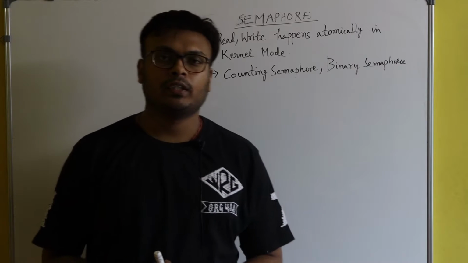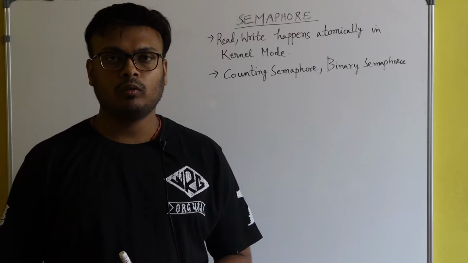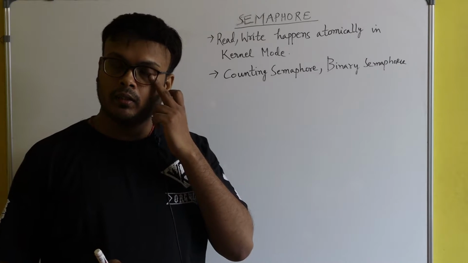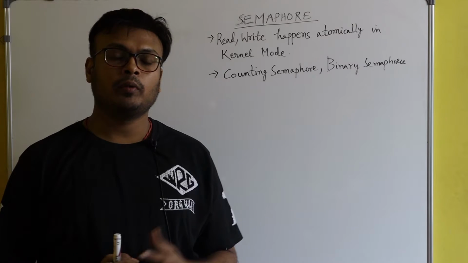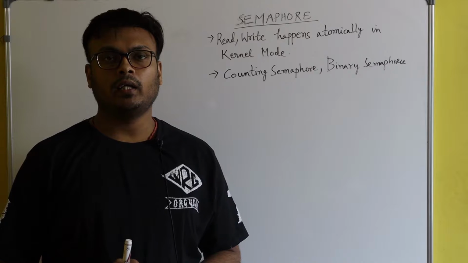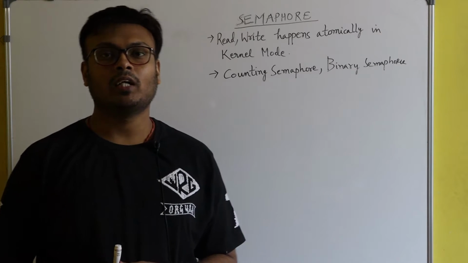So in the last lecture, we saw how sleep and wake system call eliminated the problem of busy waiting. But in the producer consumer problem, we saw one thing, that even with sleep and wake system call, there was a problem.